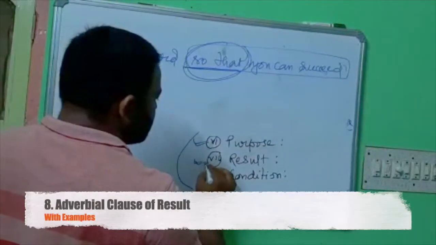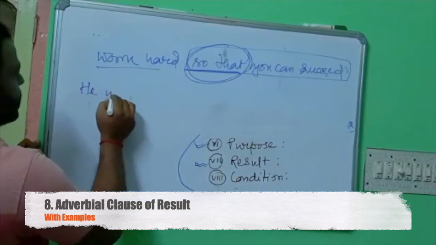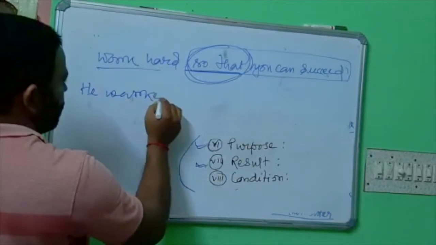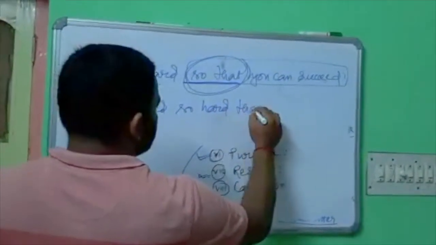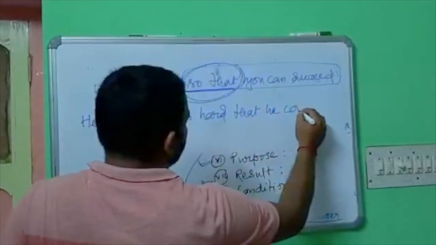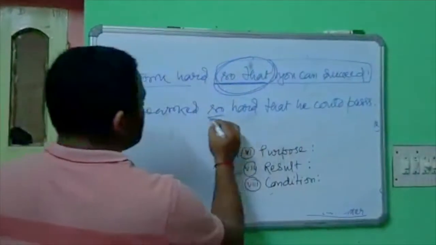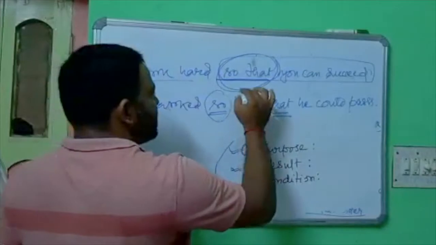But in clause of result: he worked so hard that he could pass. So hard and that. So here takes the place of an adjective.